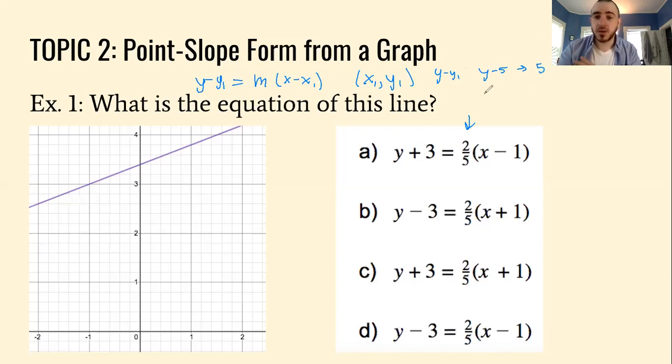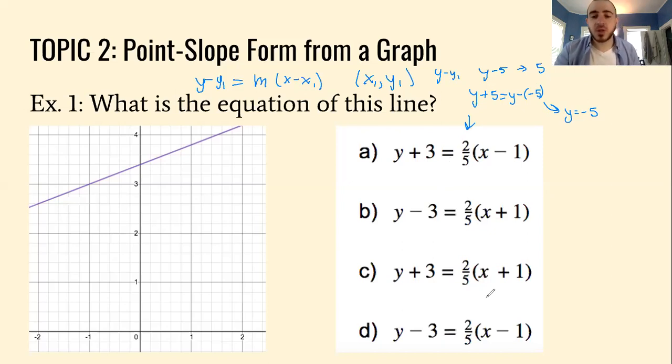It's y minus y1. But if you see y plus 5, this is actually the same as y minus negative 5, because remember, when you subtract a negative number, it's the same as adding it. So your y coordinate for y plus 5 is going to be y equals negative 5. So be aware of that.